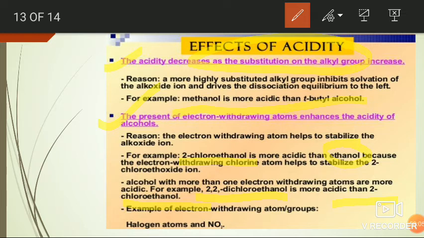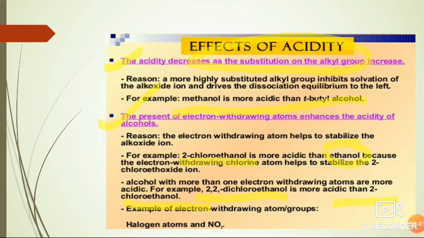In the case of alcohols having electron withdrawing groups, the alcohol which contains the electron withdrawing group adjacent to the hydroxy group attached carbon is more acidic than the alcohol having the electron withdrawing group far away from the carbon attached to the hydroxy group.